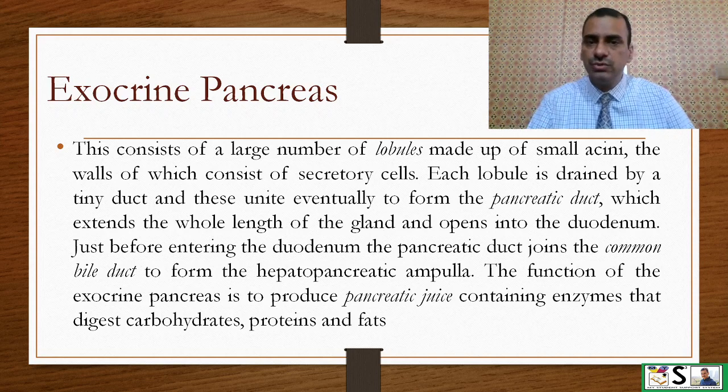Just before entering the duodenum, it combines with the common bile duct to form the hepatopancreatic ampulla. The function of the exocrine pancreas is to produce pancreatic juice, which contains the enzymes for complete digestion of carbohydrate, protein and fat. And this we have already discussed in the previous lecture.